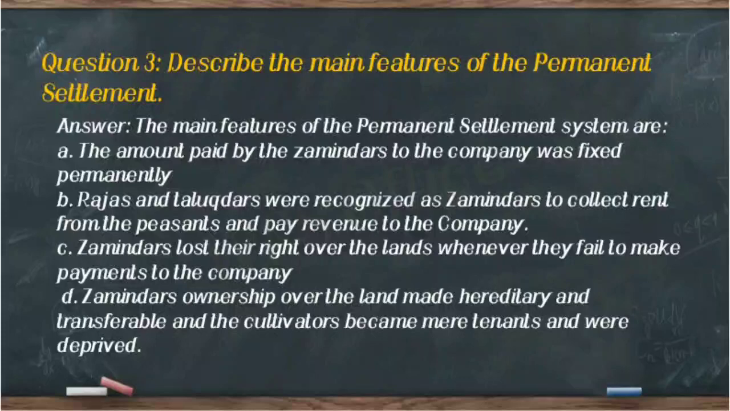Number C, zamindars lost their right over the lands whenever they failed to make payments to the company. It is point number C. Now point number D, zamindars' ownership over the land was made hereditary and transferable, and the cultivators became mere tenants and were deprived. So that's all from the main features of permanent settlement.